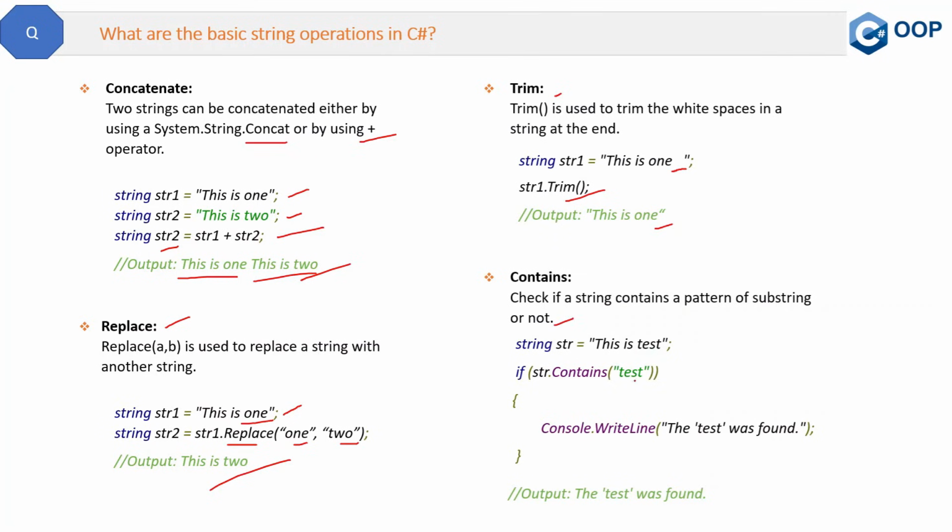Meaning this method will return a boolean value, either true or false, whether it is true or not. Suppose this is a string, "this is a test", and now this string Contains method will check whether this word "test" is present in this statement or not. If it is present, it will return true. If it is not present, it will return false. In our particular case, it is true because "test" is present in this statement. So it will go inside and the output will be "the test was found".